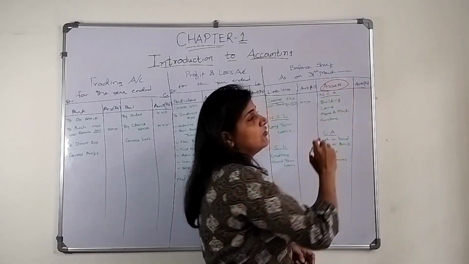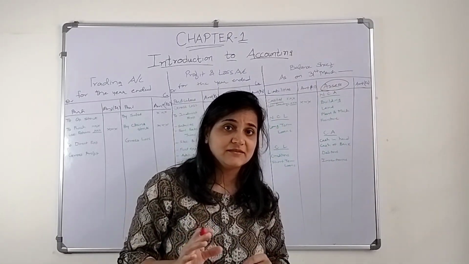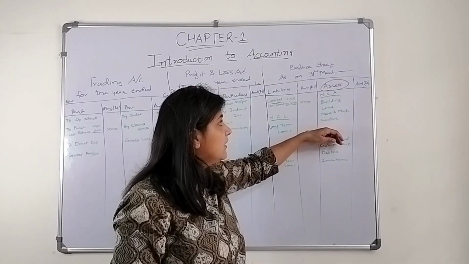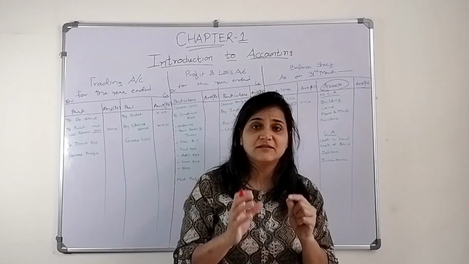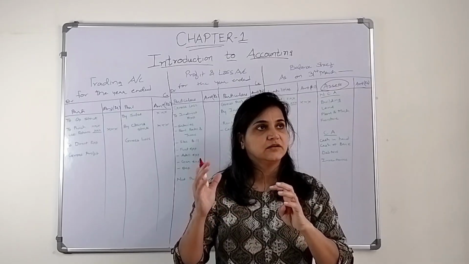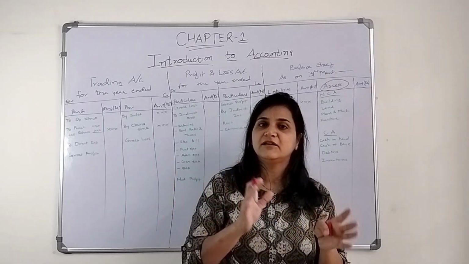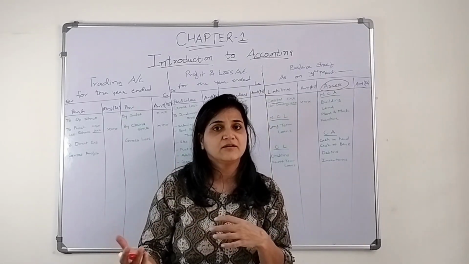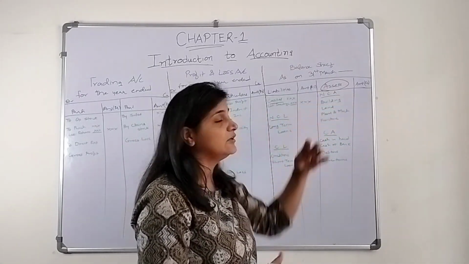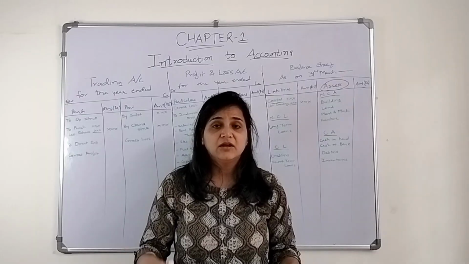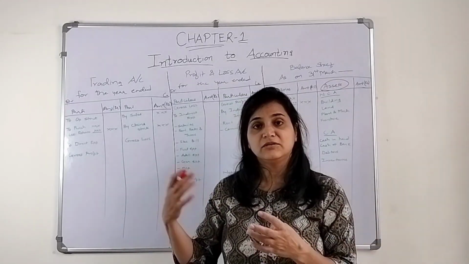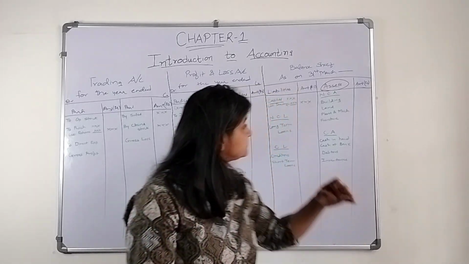These things are called assets. Assets can be non-current assets or current assets. Non-current assets have other forms like fixed assets, tangible assets, intangible assets, and non-current investments. They all come under the non-current assets. Then you need a building, you need land, certain machinery, some furniture you have to make, and you want motor vehicles.